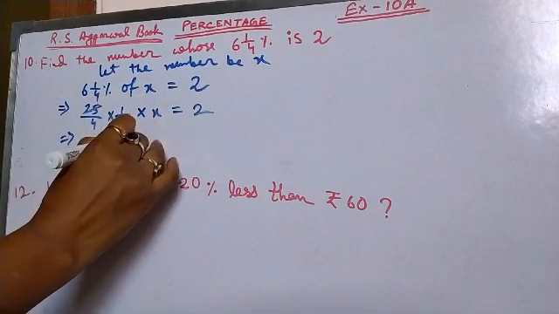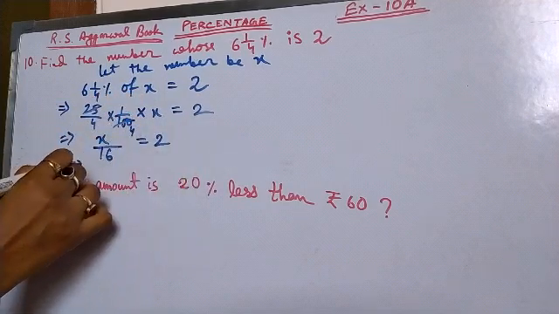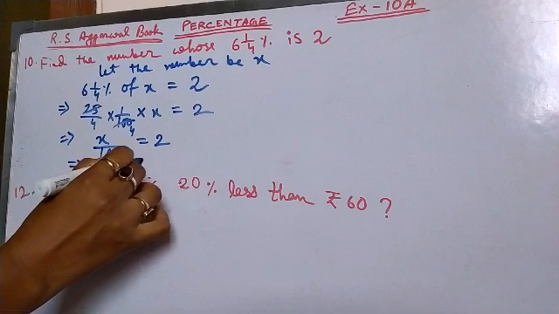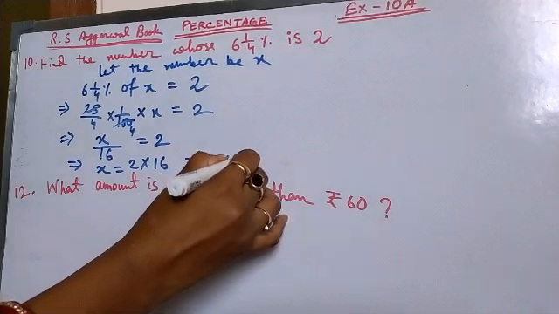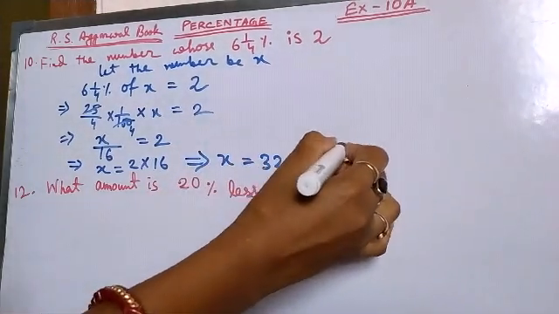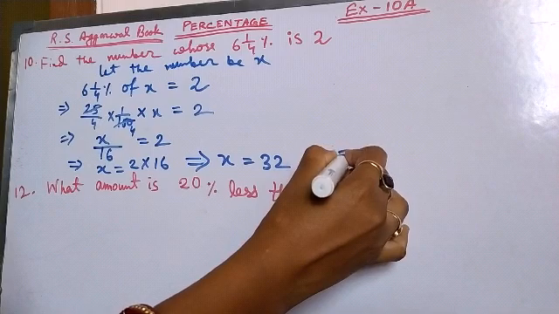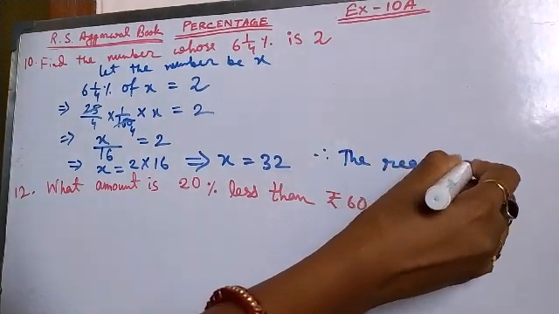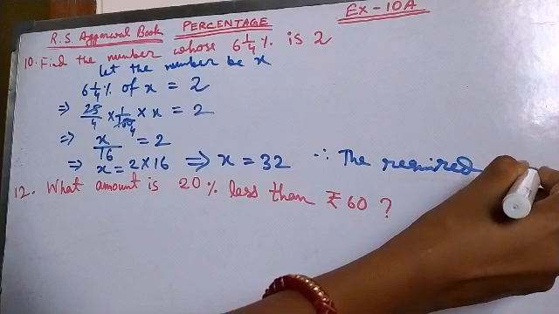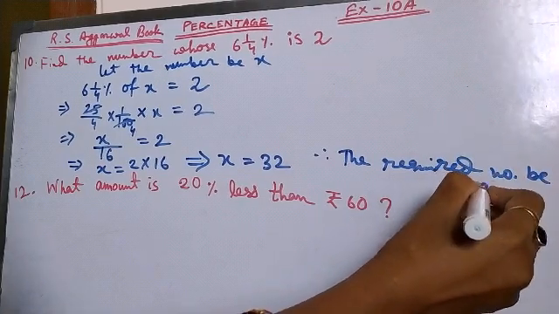So x by 16 equal to 2. Then x equals 2 into 16, which implies x equals 32. Therefore, the required number is 32.